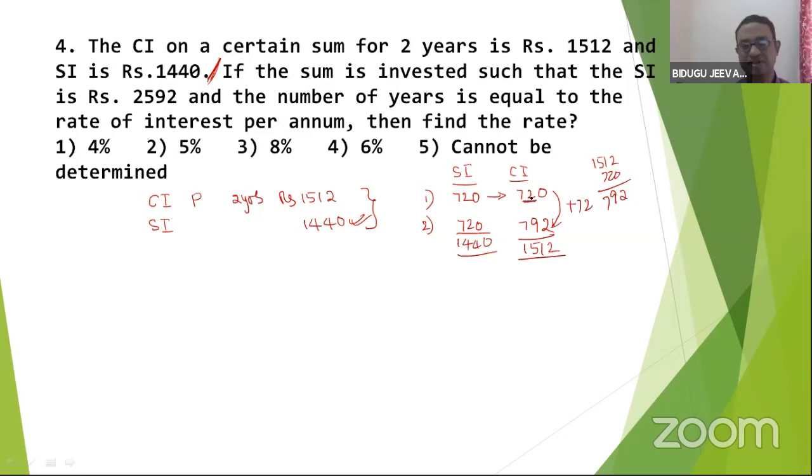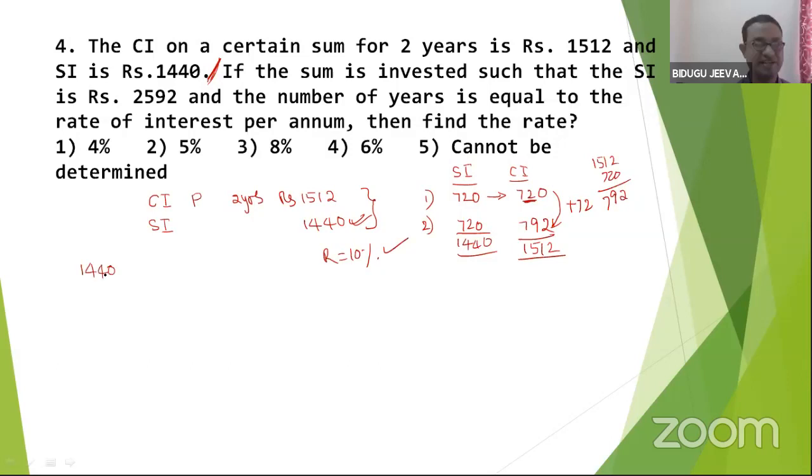10% increased. Now I got the rate of interest, 10%. Great, I got one thing. Now the question is: if the sum is invested such that SI is given, what is the sum? First of all, 1440. I'm talking about simple interest.